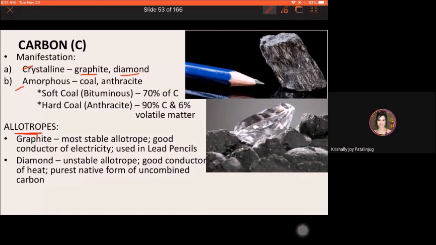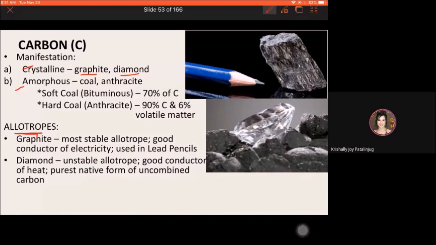Okay? So that is graphite. And then for diamond, it is an unstable allotrope of carbon. But take note, they are both crystalline forms of carbon.